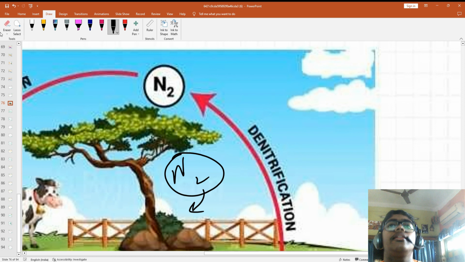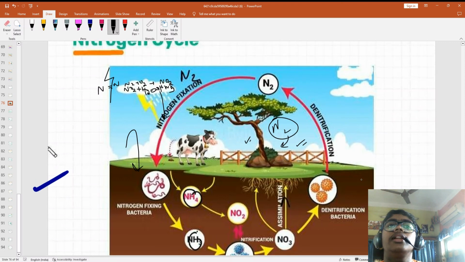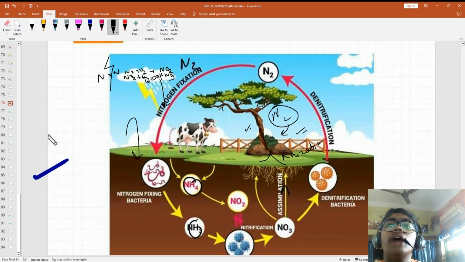This N2 is taken by the plant's roots where Rhizobium bacteria are present. They convert this to compounds of nitrogen.